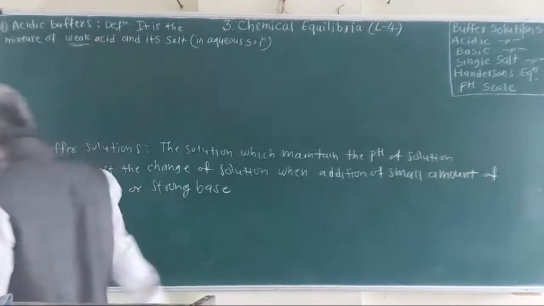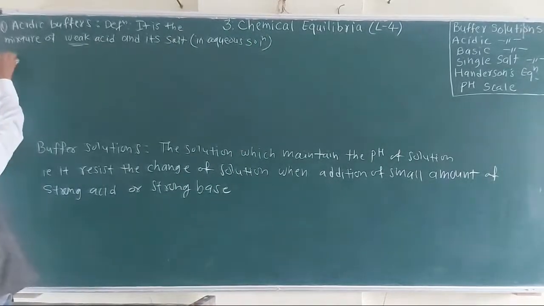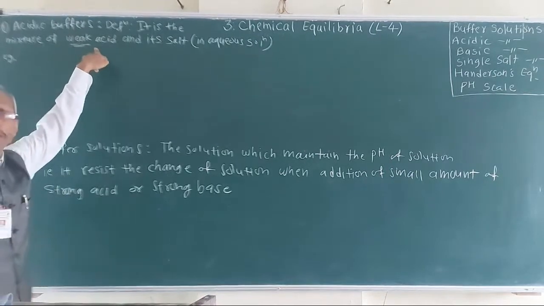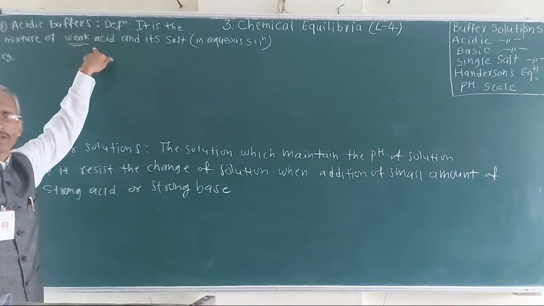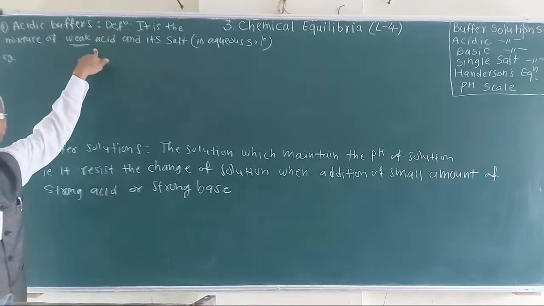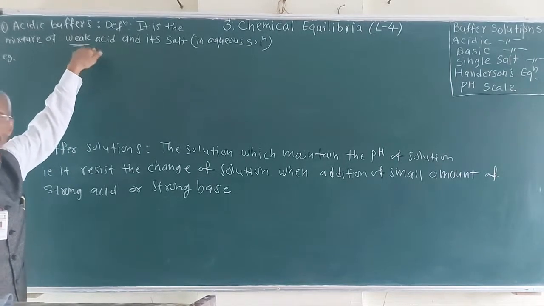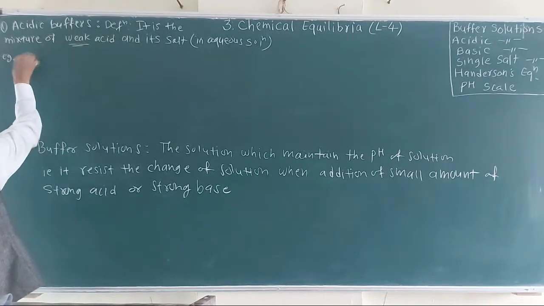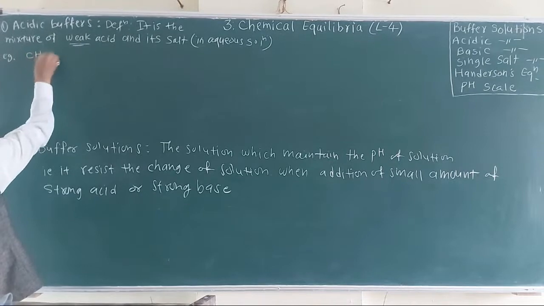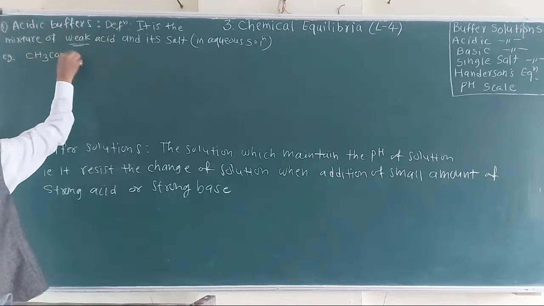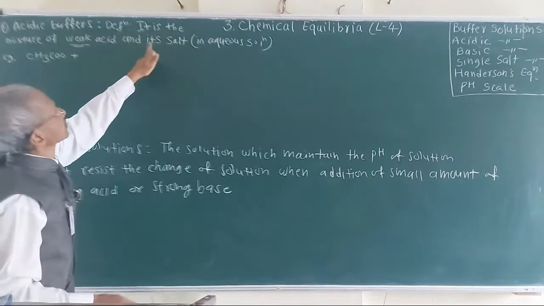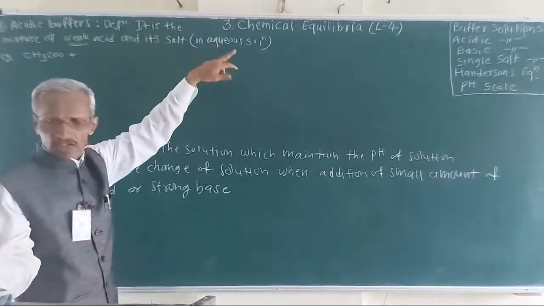If you consider an example, one of the weak acids, for example acetic acid or formic acid, are weak acids. Consider the weak acid CH3COOH plus its salt with a strong base in aqueous medium.